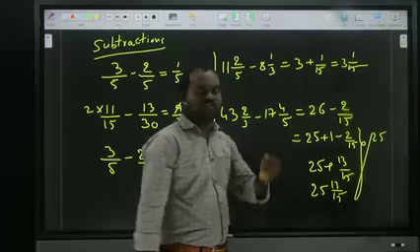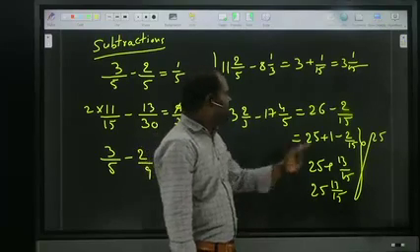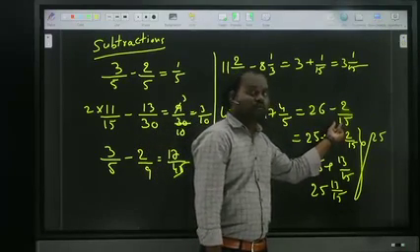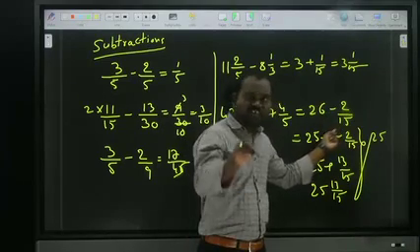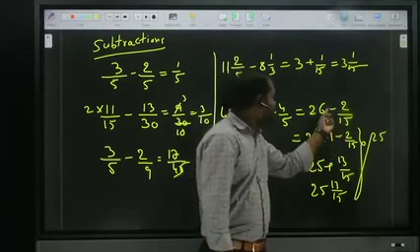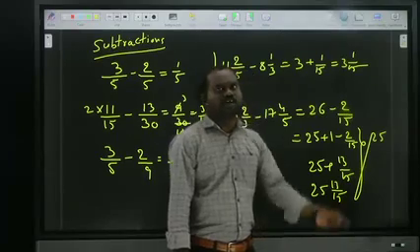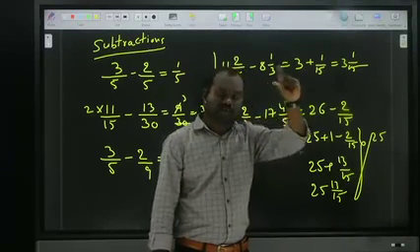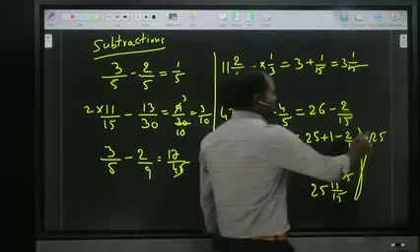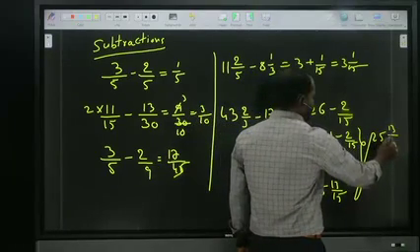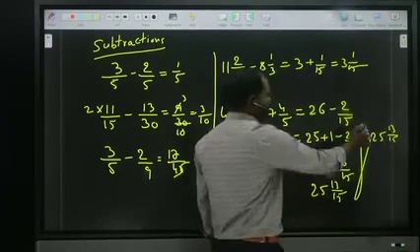Right, first of all one reduced, 25. Now this denominator indicates the total: 15 parts are there. In that we are subtracting how many parts? 2 parts. From 15 parts we are subtracting 2 parts. So how many parts are balanced? 13. So 25 13 by 15. See, same answer, 25 13 by 15.